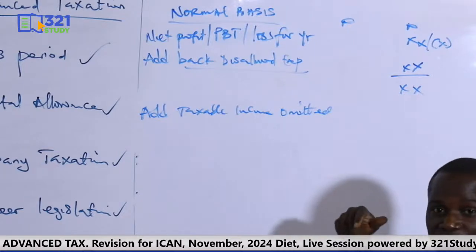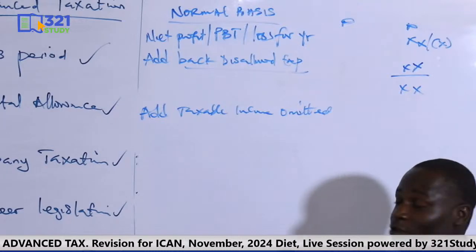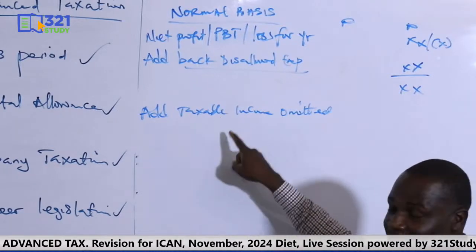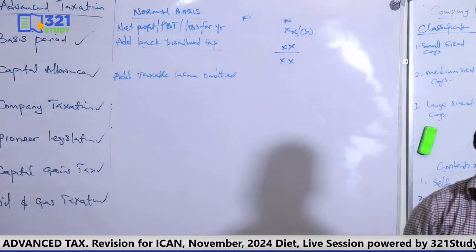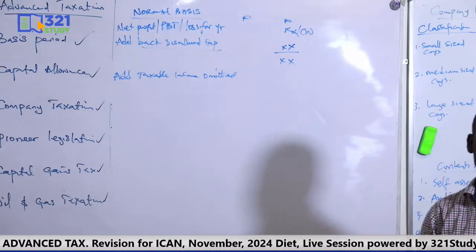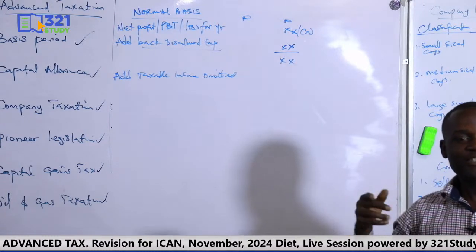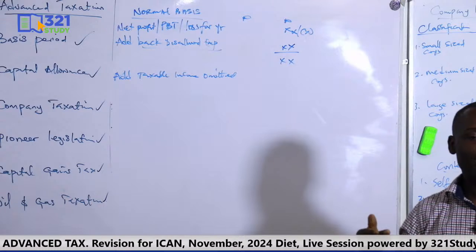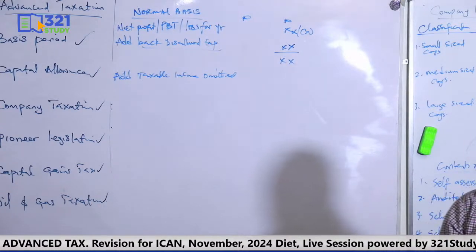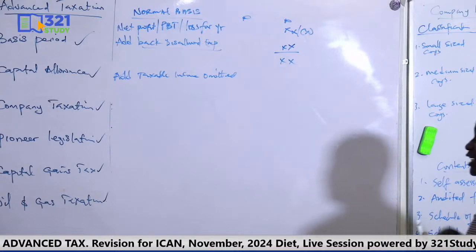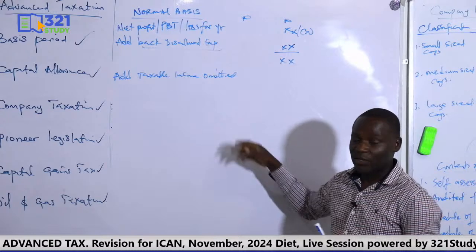But here we're looking at taxable income omitted. Under this addition, we're looking at income that is taxable, but the accountant did not include it. It could be revenue of some days that the accountant did not include in the income statement. There's some omission. There's some days he did not remember to include. So that's an omission. Or you can say not reported. So once there is a taxable income that's supposed to be reported but was not reported, then if you have it, you include it. That's what we're doing here.